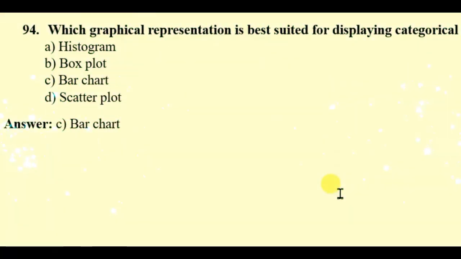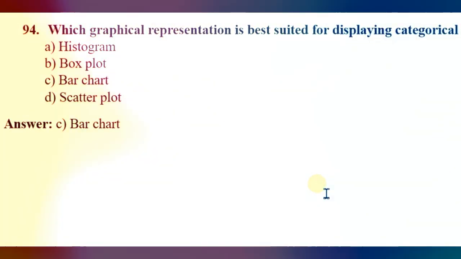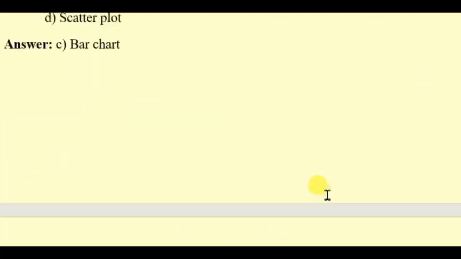Question 94. Which graphical representation is best suited for displaying categorical data? Histogram, box plot, bar chart, scatter plot. The right answer will be bar chart.